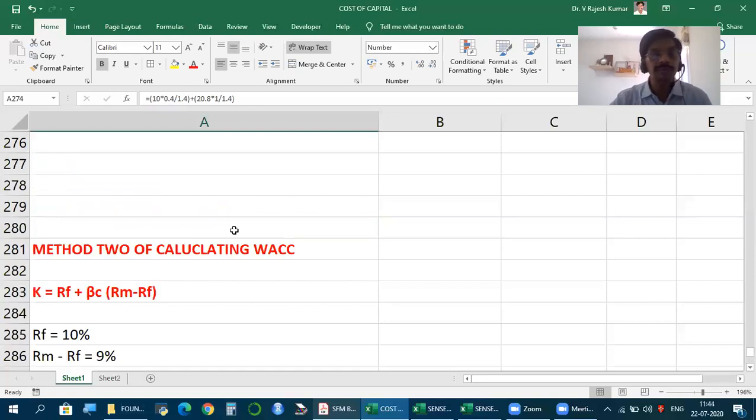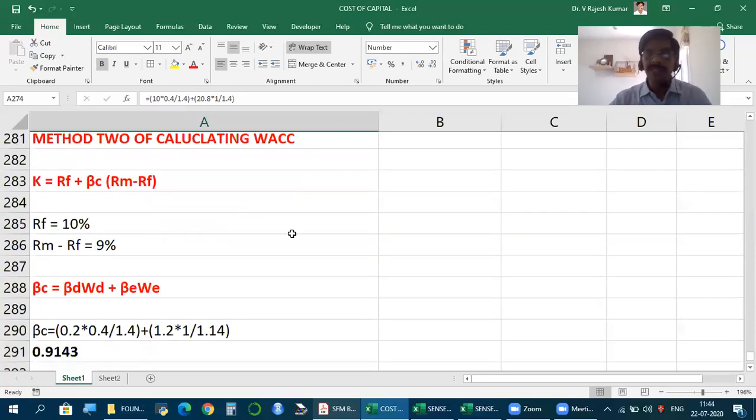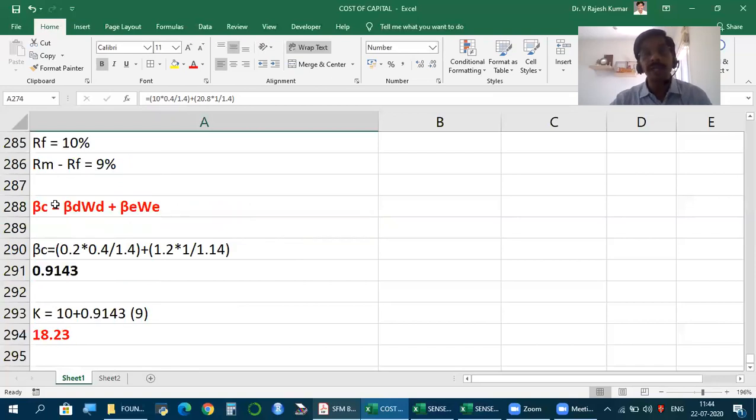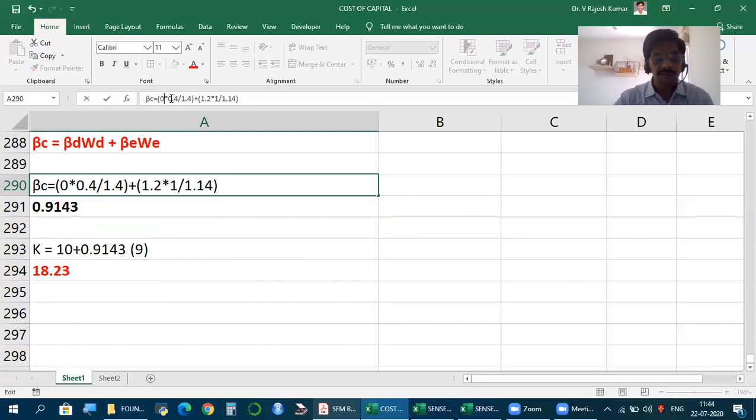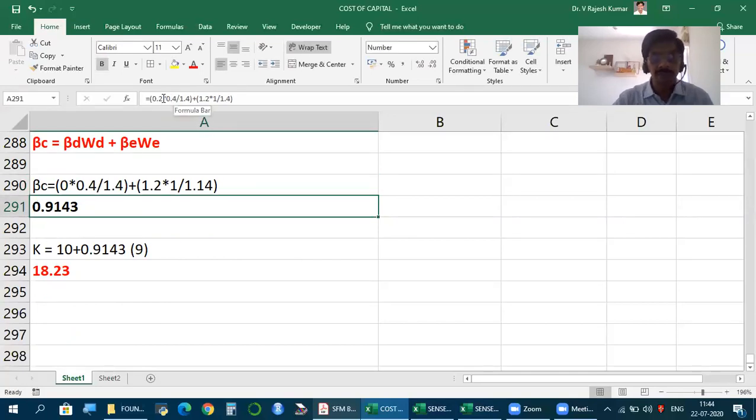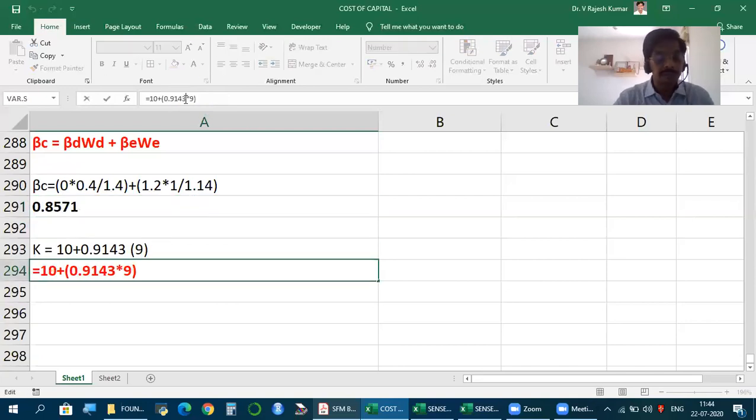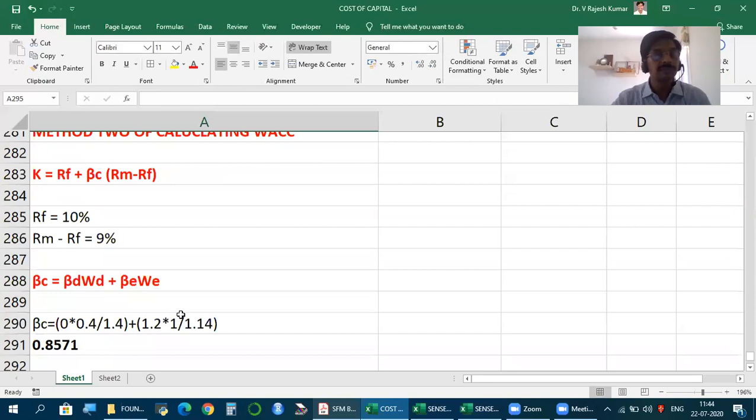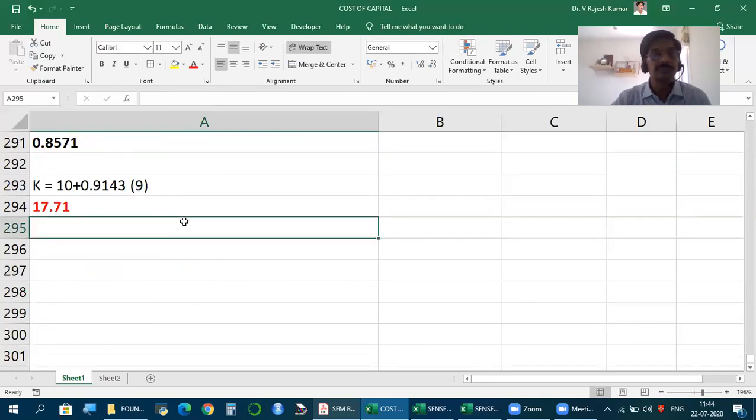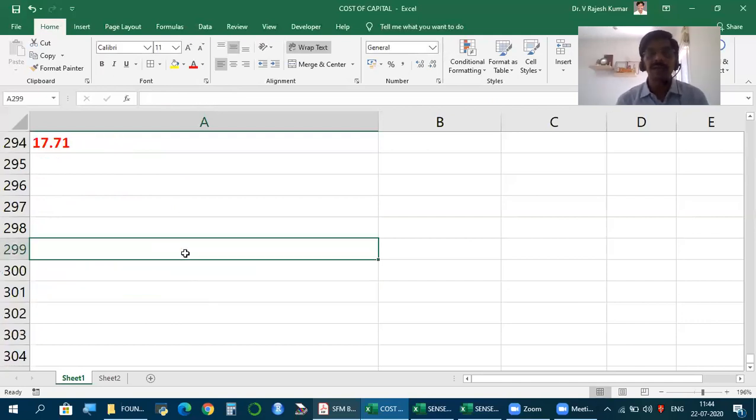Instead, method 2, we use CAPM itself to calculate WACC. Everything same, only we need what is called company beta. It's also called asset beta. Why, you will see. And what's the difference? Here, beta for debt is 0. Beta for debt is 0. So if I take that number, 0.8571, so same number. And this is method 2 to calculate WACC.